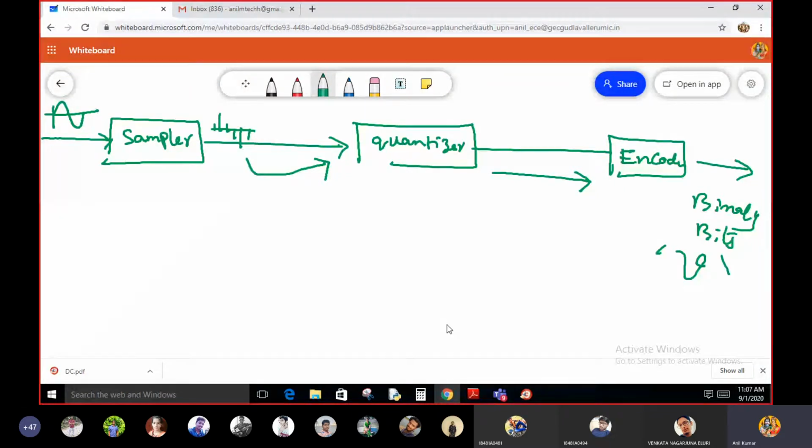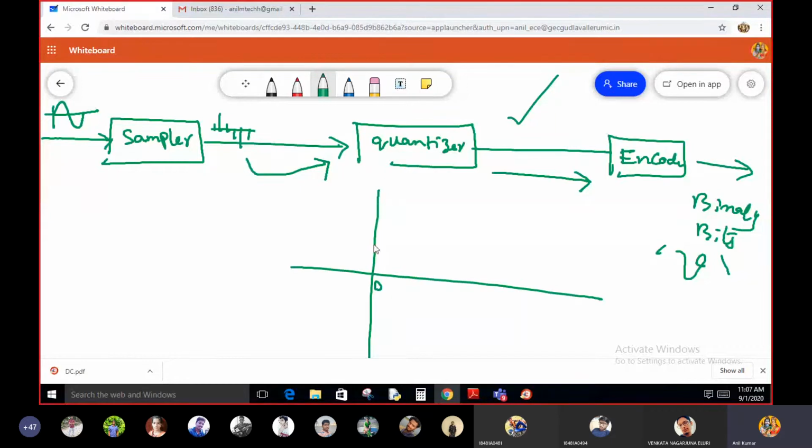Students, each and every quantization level that is available at the output of the quantizer is given to the encoder. This encoder converts each quantization level into some group of binary bits. The number of binary bits is equal to V. Is it okay? So now let us consider this one. This is quantization level 0.